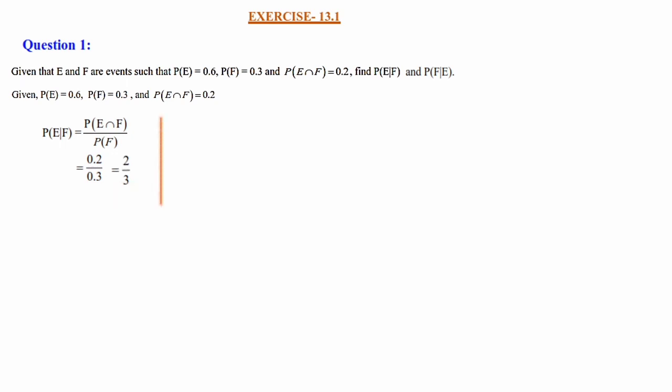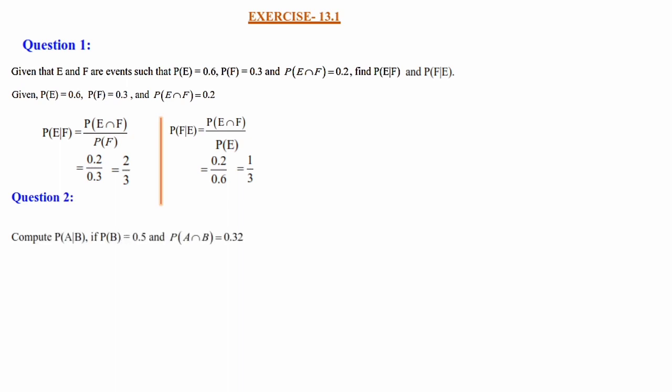Second part of the question, P of F given E. So P of F given E is equal to P of E intersection F divided by P of F, sorry, P of E, this is the one. So P of E intersection F divided by P of E. That is equal to P of E intersection F, we know that it is 0.2, divided by P of E, which is 0.6. As before, you can just multiply 10 in the numerator and denominator. It comes as 2 by 6. And again, there is 2 common in both numerator and denominator. We can cancel it. It comes as 1 divided by 3.